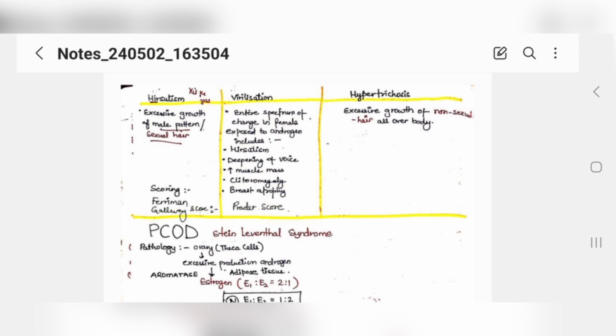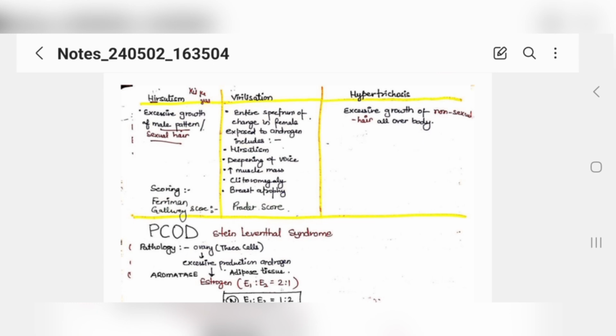Now, what is virilization? When a female is exposed to excessive androgens, her entire body changes. There will be excessive male pattern hair growth like hirsutism, and deepening of voice like men's.